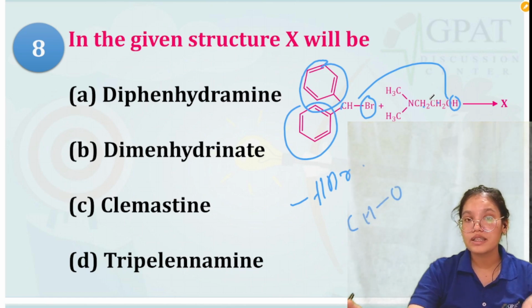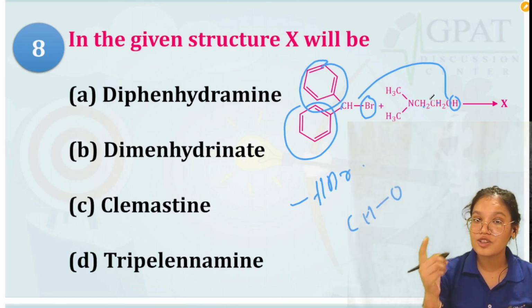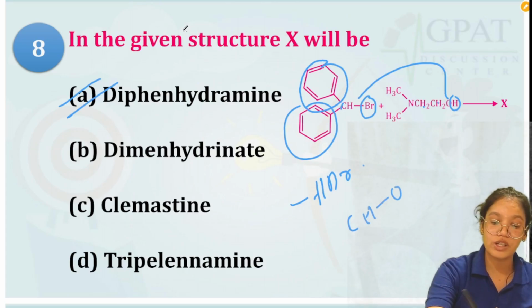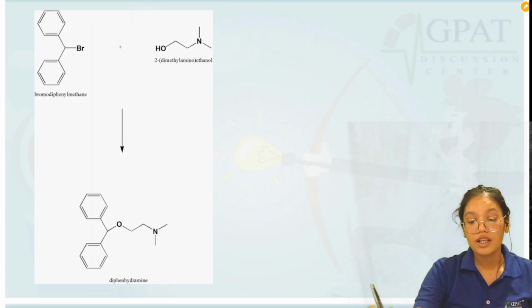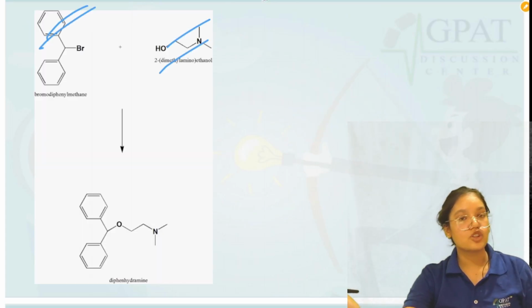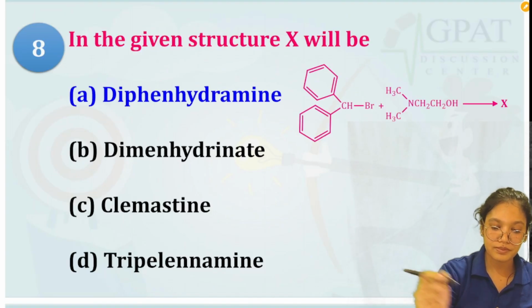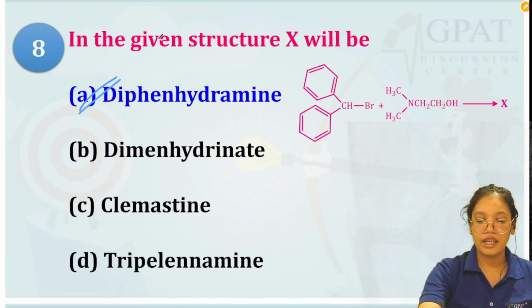So what is this structure? This structure is diphenhydramine. We have already discussed it in the last questions many times. So when the two join together, they will form diphenhydramine. Now A is the answer.